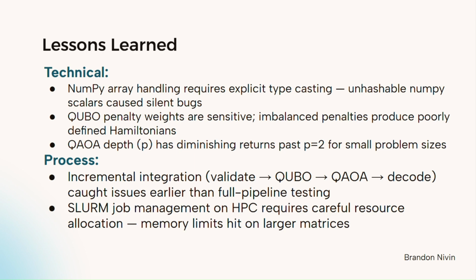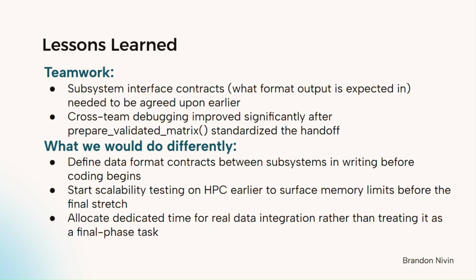We also ran into issues with NumPy data types where certain values weren't hashable and caused bugs during validation. From a modeling perspective, we saw that increasing QAOA depth doesn't always improve results. After a certain point, the benefits start to level off. On the processing side, breaking the project into smaller stages and integrating step by step made debugging much easier compared to trying to run everything at once. We also learned that running jobs on HPC requires careful resource management, especially with memory limits.